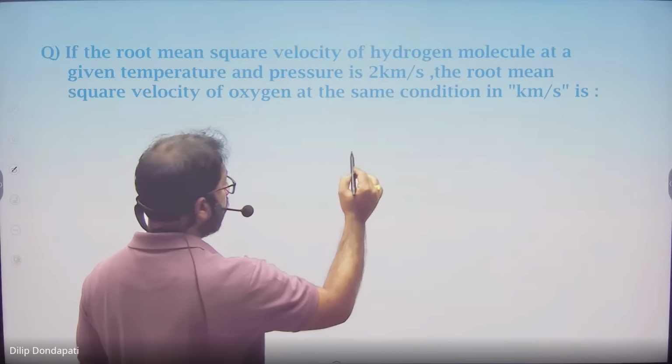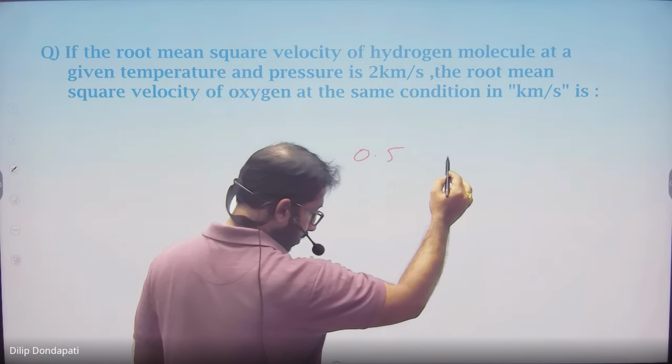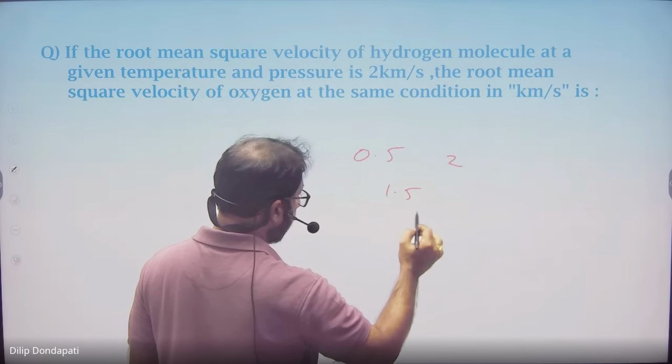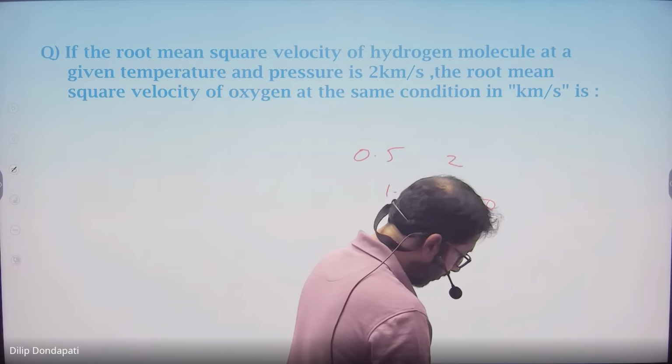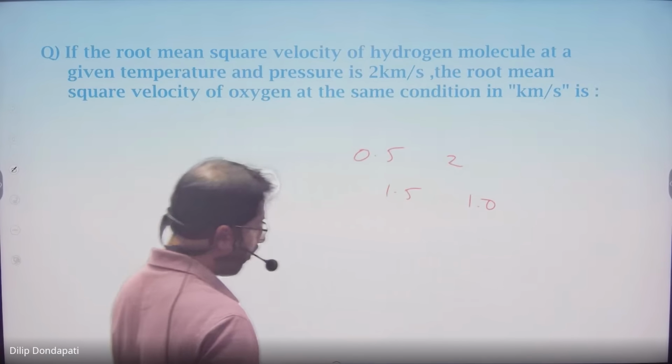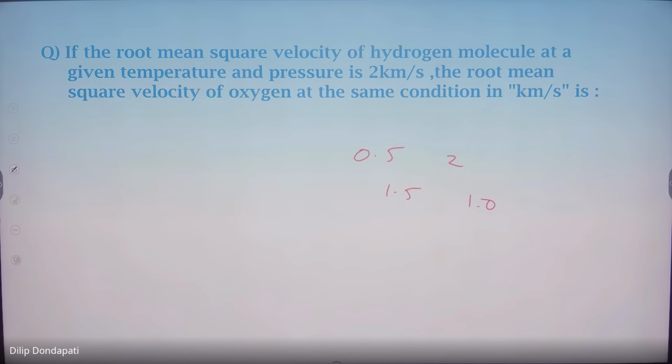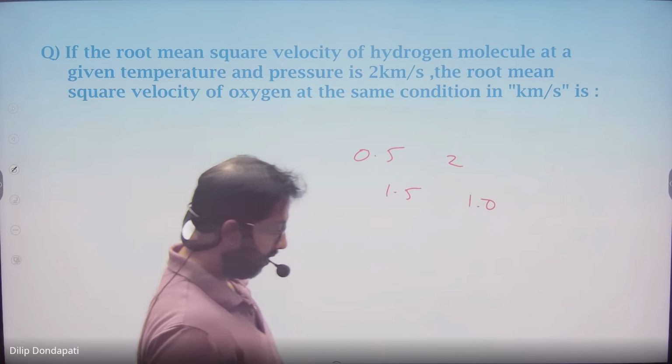This is also a 2024 question. The root mean square velocity of the hydrogen molecule at a given temperature and pressure is 2 kilometers per second. V RMS is given. The RMS speed of oxygen at the same condition in kilometers per second is asked.